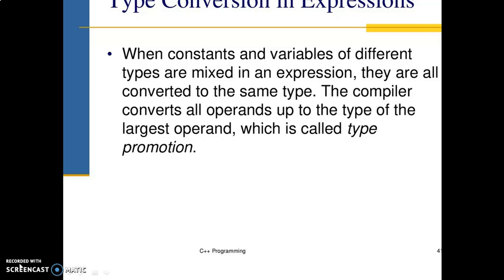Now they are converted to the same type. The compiler converts all operands up to the type of the largest operand, which is called type promotion. For example, in an expression, one variable is of integer type and another variable is long int. The compiler automatically converts the lower type into the higher type. That means the integer is converted into the long int. That is called type conversion. The lower data type is converted automatically by the compiler to the higher data type, which is called type conversion.